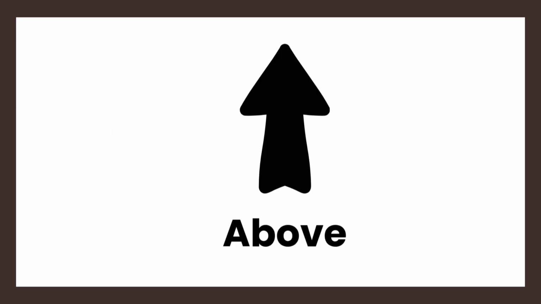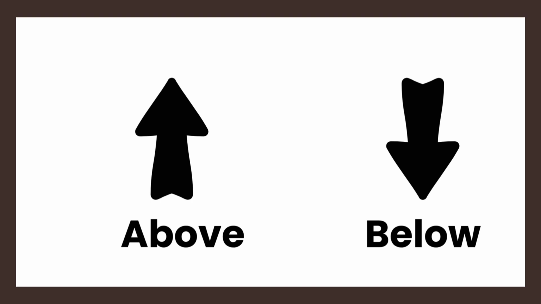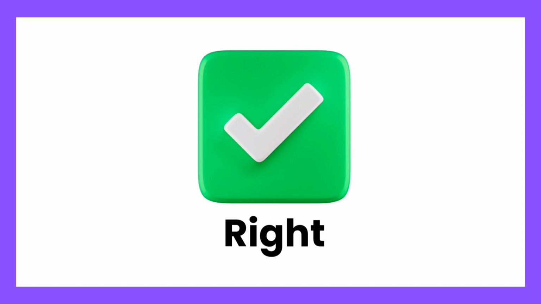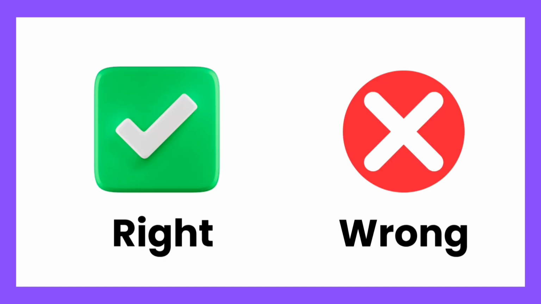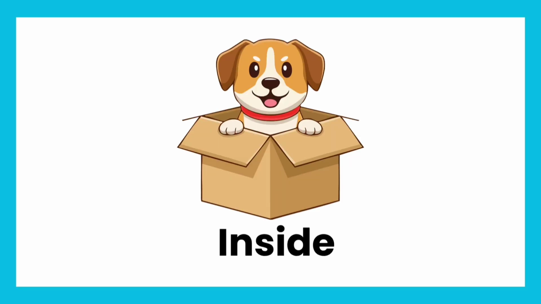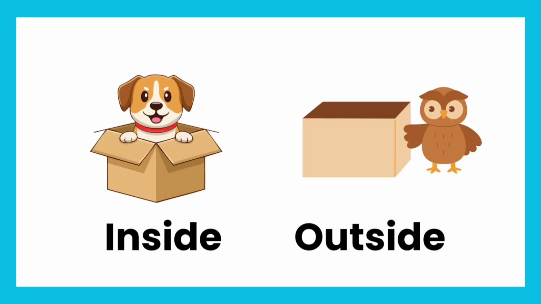Above. What is the opposite of above? Below. Above, below. Right. What is the opposite of right? Wrong. Right, wrong. Inside. What is the opposite of inside? Outside. Inside, outside.